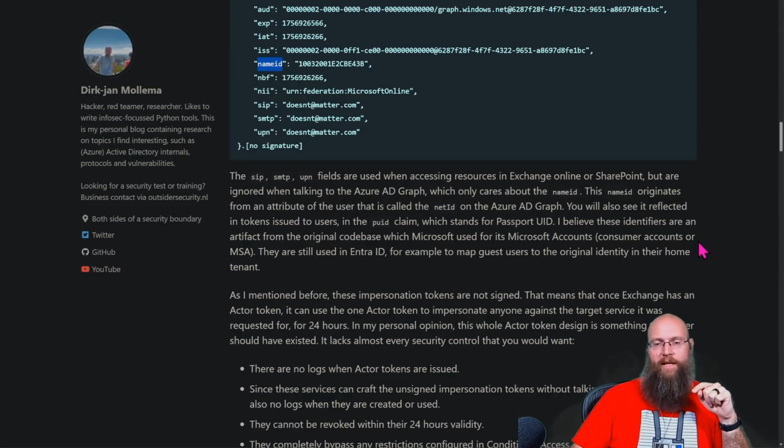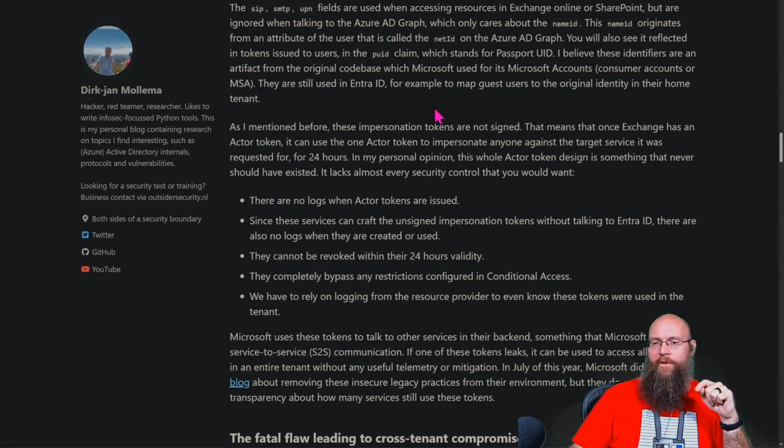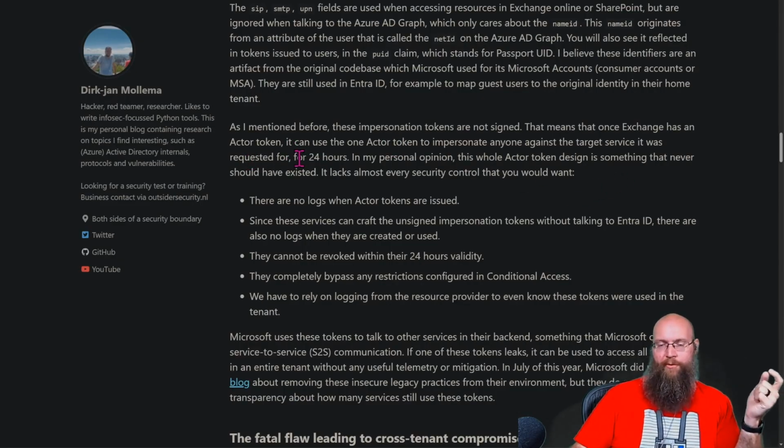Gotcha. So as mentioned above, these impersonation tokens are not signed. That means once Exchange has an actor token, it can use the actor token to impersonate anyone against the target service it was requested for, up to 24 hours. In my personal opinion, the whole actor token design is something that never should have existed. It lacks almost every security control that you would want.